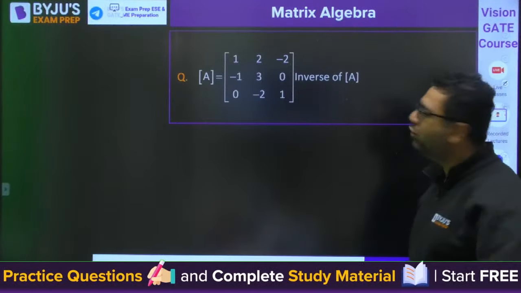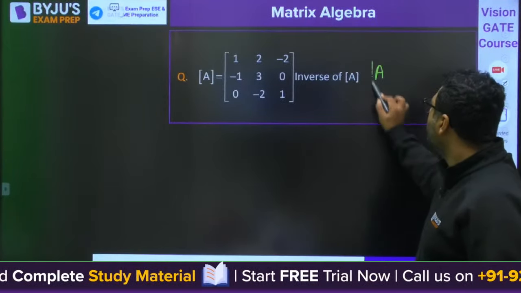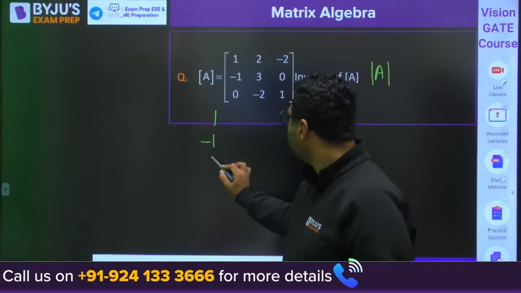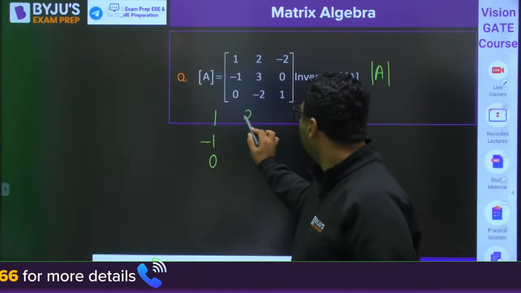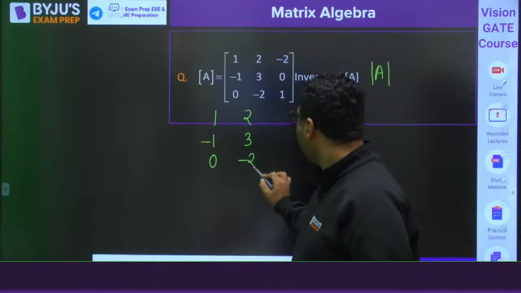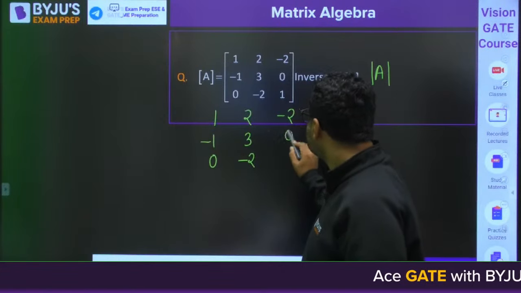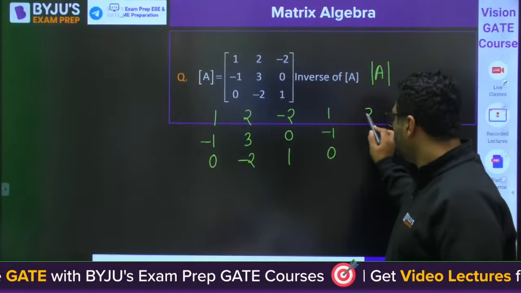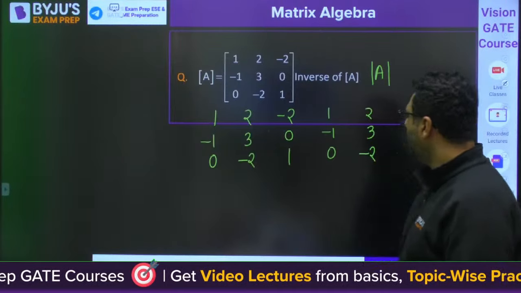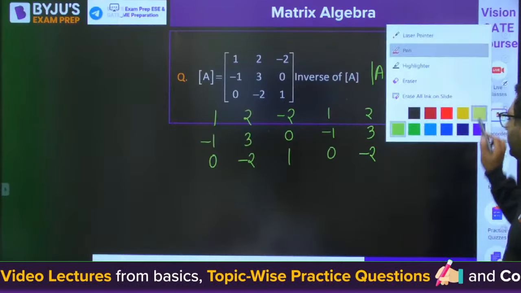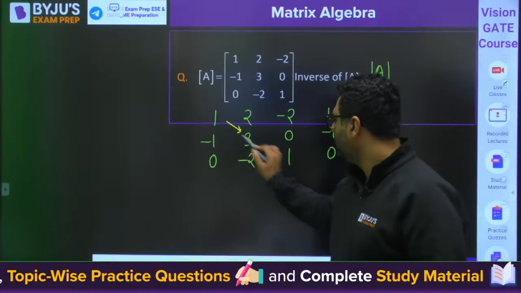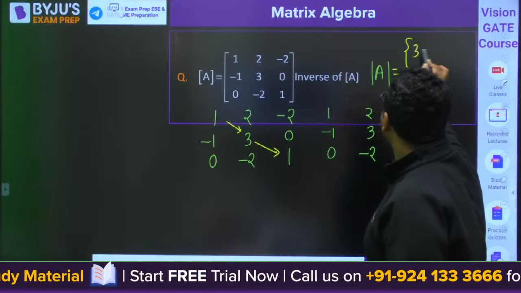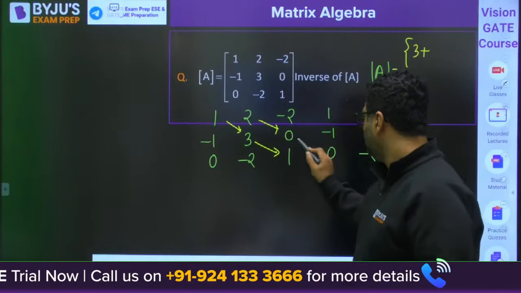You do by yourself, I am doing here for myself. First of all, we will find out the determinant of it. So you will put 1, minus 1, 0; 2, 3, minus 2; minus 2, 0, 1. Then repeat 1, minus 1, 0; 2, 3, minus 2. And we need to find out the determinant here. 3. Zero.